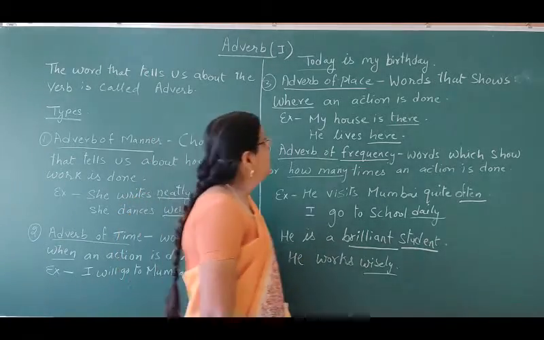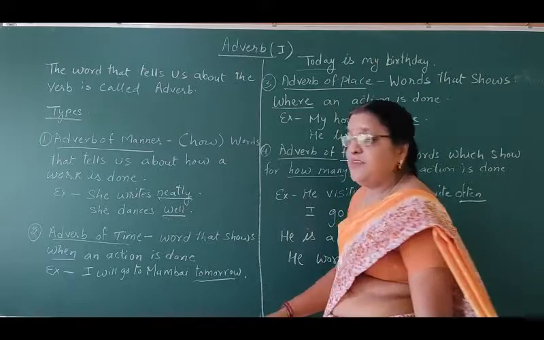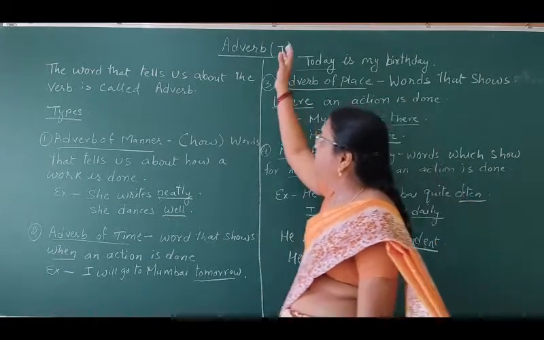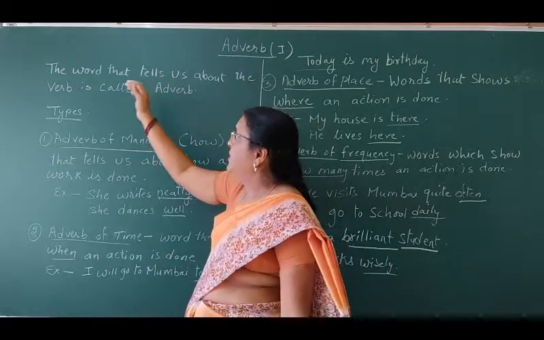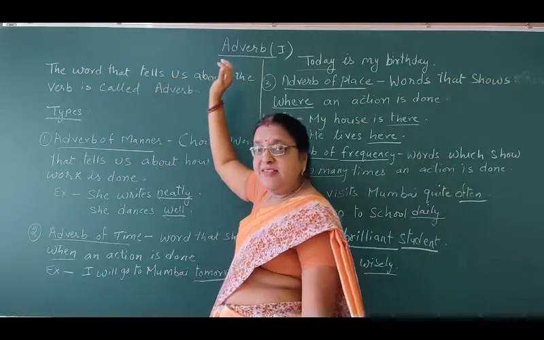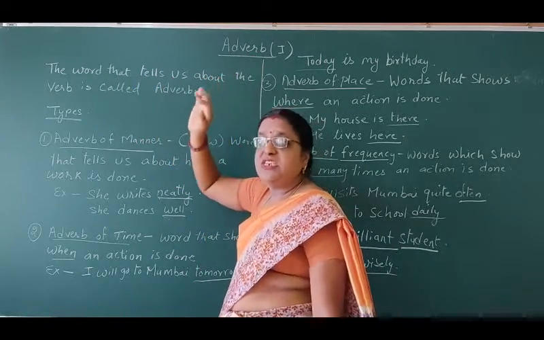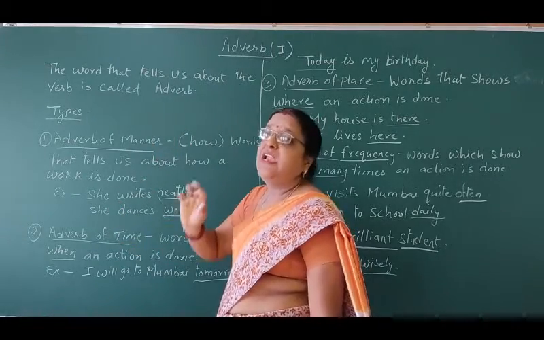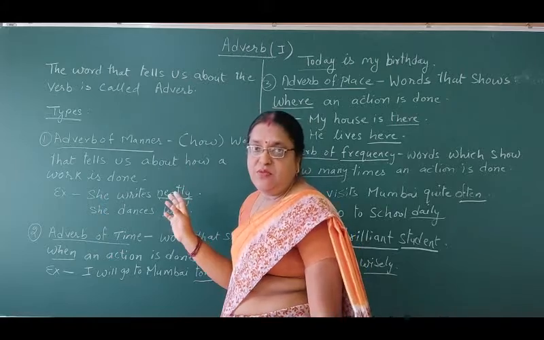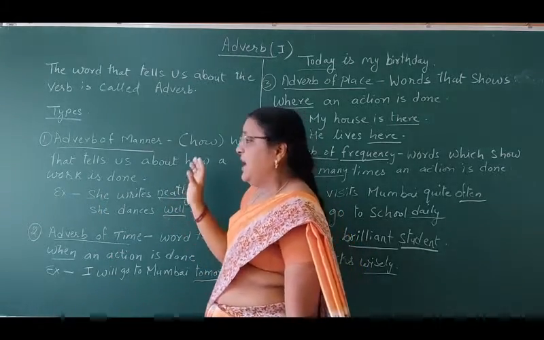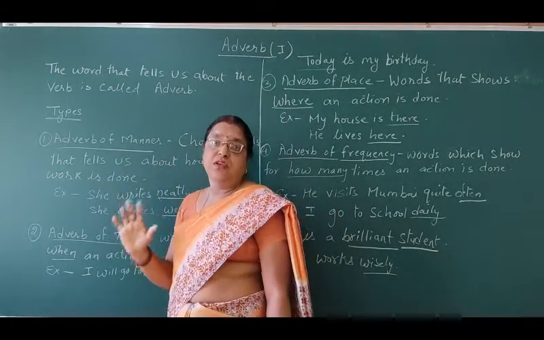So, students, what is an adverb? Let us revise once again. Adverbs are the words that tell us about the verb, or describe the verb, that qualify the verb.